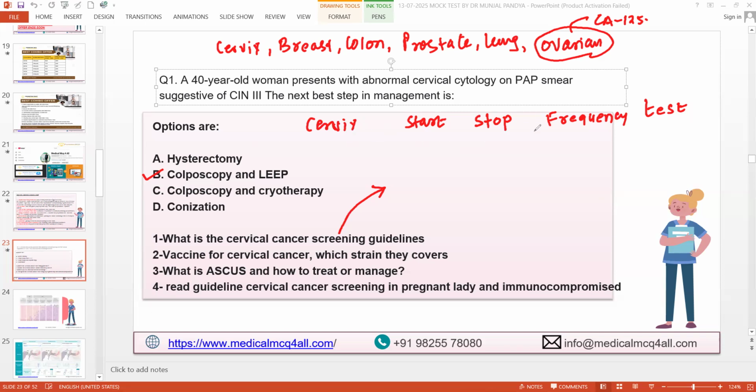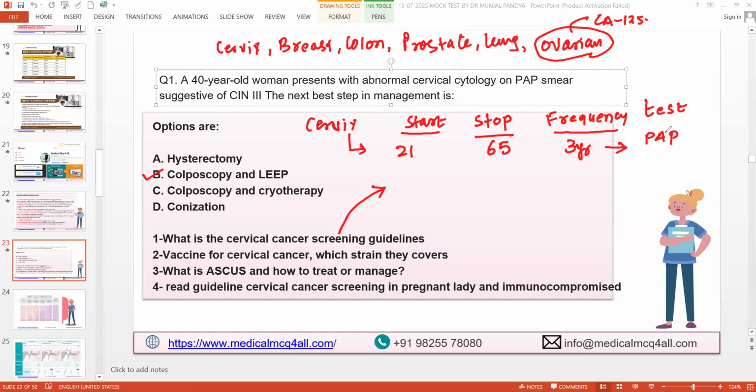Can anyone tell me all four of these things? What is the cervical cancer screening guideline in the general population? First, the start age. The age is 21. At what age do you stop? 65. What frequency? Every 3 years. And what is the name of the test? Pap smear. Wonderful.